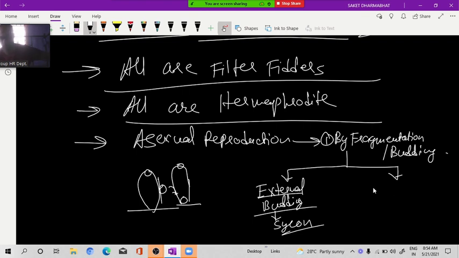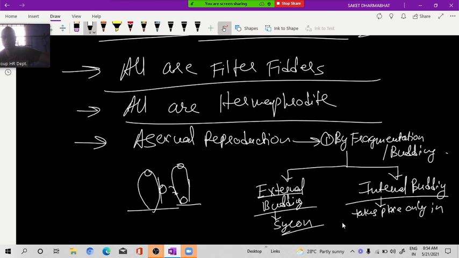Yes, sir. Internal budding. The internal bud is called what? Gemmule. It is found only in freshwater sponges. Okay? It takes place only in freshwater sponges.